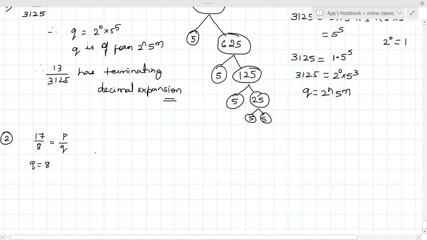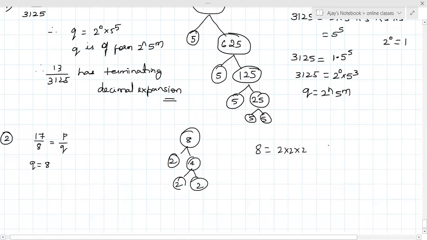8. So now you have to find the prime factors of 8. Starting with 2, 2 fours are 8, and 4 again has factors 2 into 2, which is 4. So 8 can be written as 2 into 2 into 2, or 2 cube. I can rewrite 8 as 2 cube into 1, which I can rewrite as 2 cube into 5 power 0. Can I write like this?